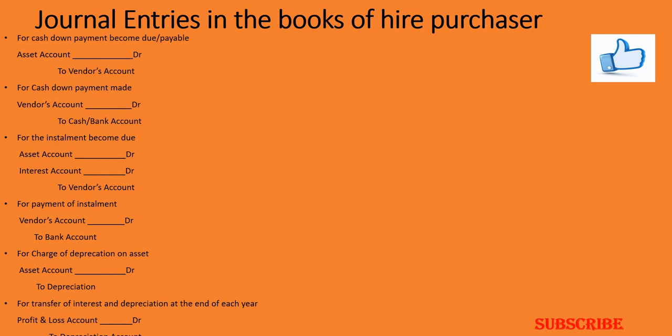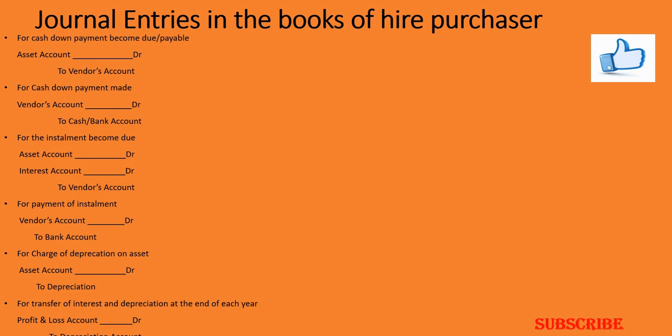One more thing: the recording of the transactions can be made under 2 methods. One is the regular method, and the other is the full cash price method. In the regular method, the asset account will not be debited with the total amount of the cash price. It will be debited as per the installment.